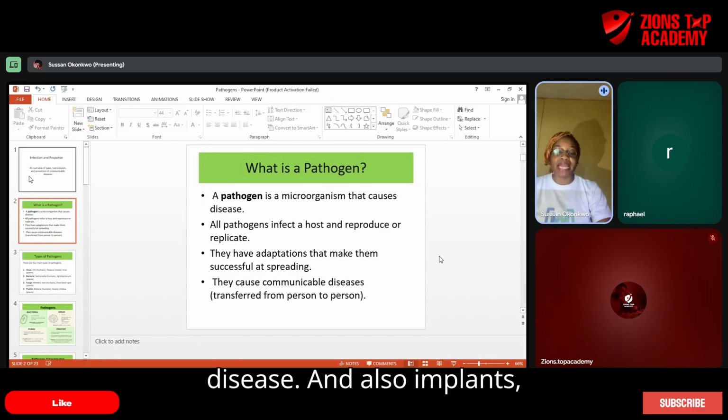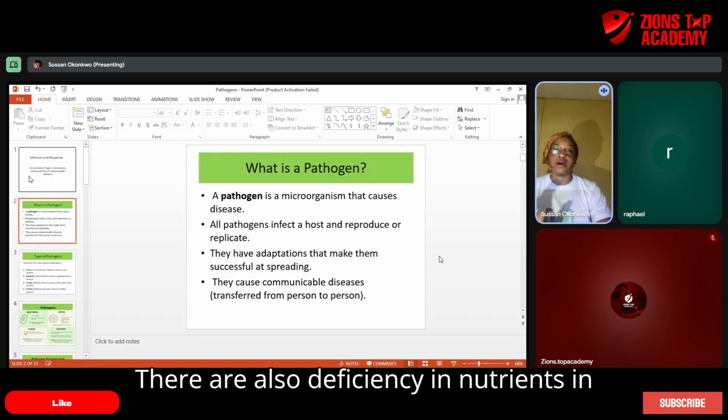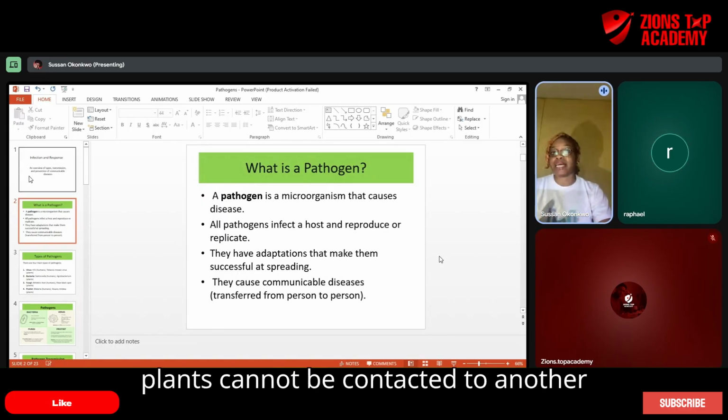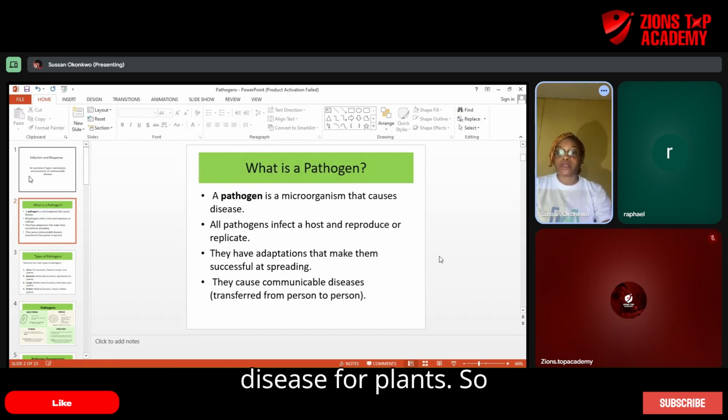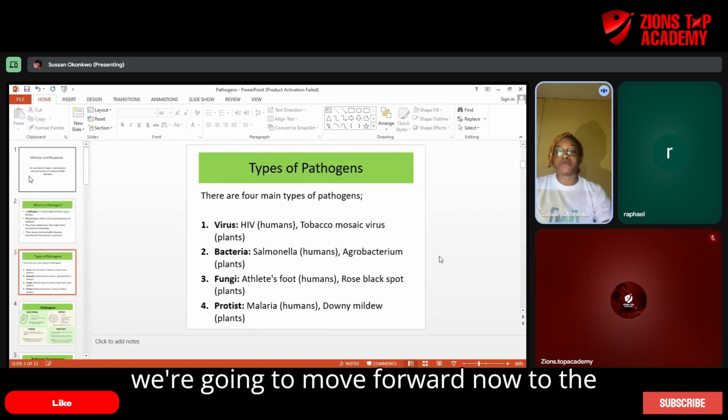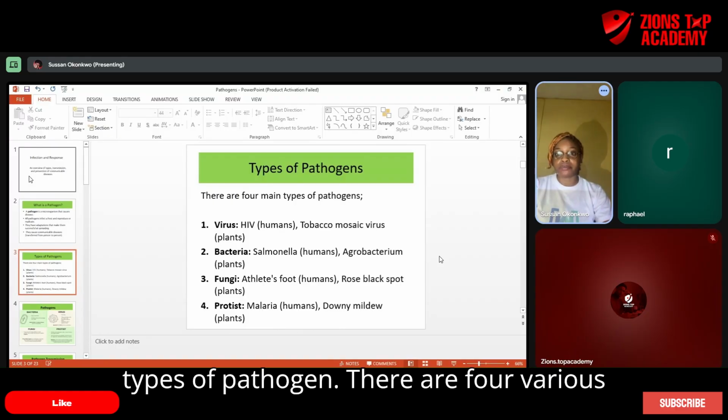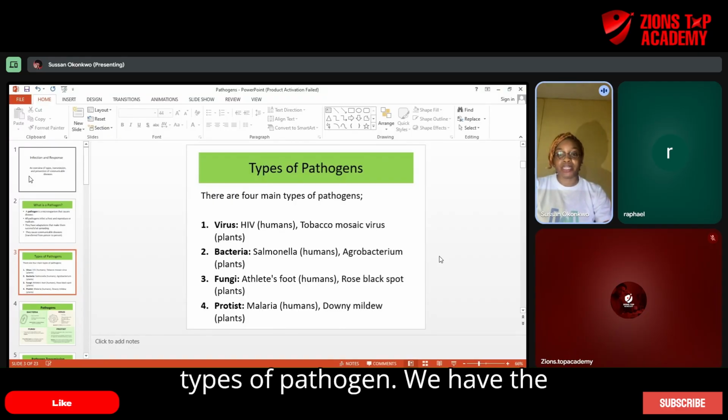And also in plants, there are deficiencies in nutrients that cannot be passed to another plant. So that's a non-communicable disease for plants. So we're going to move forward now to the types of pathogen. There are four various types of pathogen.